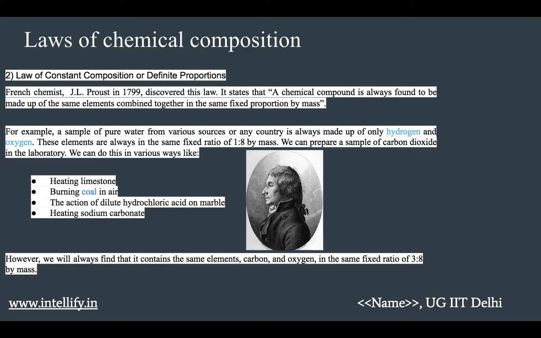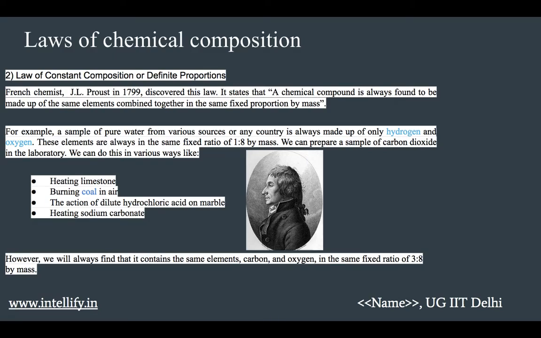Sorry, I haven't shown you the composition, but let me tell you the composition. For the natural sample, it was 51.35% of copper, 9.74% of oxygen, and 38.91% of carbon. And this was the exact same composition that was found in the synthetic sample that was made in the laboratory. For another example, we can take pure water from various sources or any other country. It will always be made up of only hydrogen and oxygen. These elements are always in the same fixed ratio of 1 is to 8 by mass.